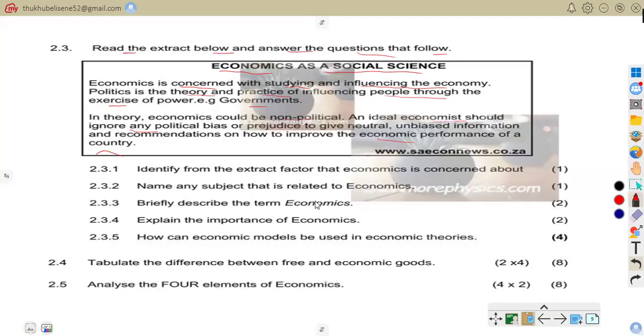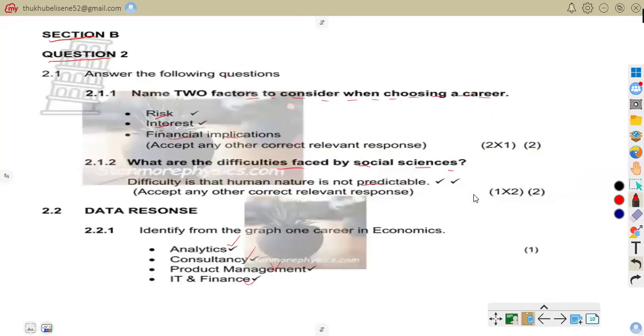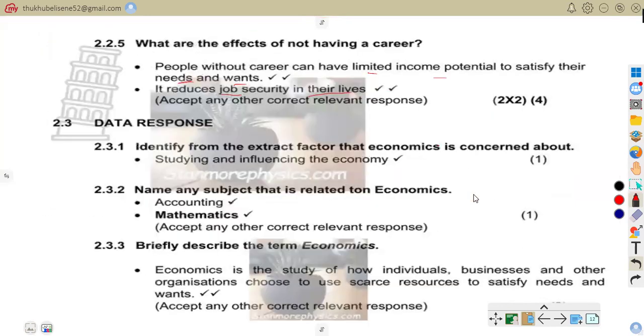Identify from the extract what economics is concerned about. Now we come to our answers. You can see that it is studying and influencing the economy.